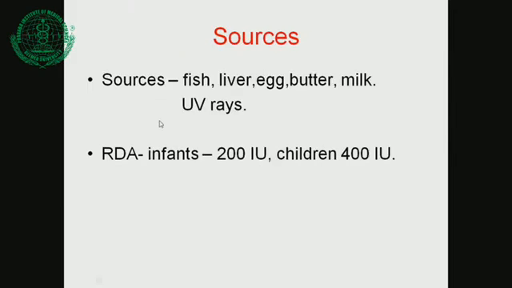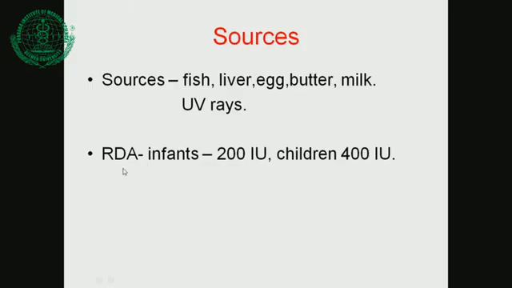Sources everybody knows: fish, liver, egg, but mostly non-veg foods are rich in vitamin D. Ultraviolet rays. So why does vitamin D deficiency usually occur in infants? They are not exposed to sun. They are kept inside the house. Their mother's deficiency may be there in breast milk, so they develop it in infancy. Rickets is of infancy because it is a growing bone. Rickets is a disturbed growing bone. Fast bone growth occurs during the first 2 to 3 years, isn't it? So we get